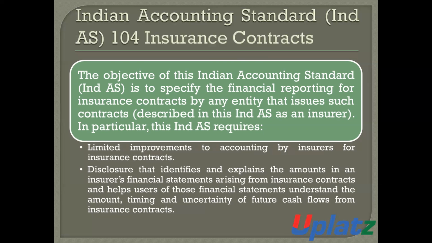This IND AS requires limited improvement of the accounting by the insurer for the insurance contract, and also requires disclosure that identifies and explains the amounts in the insurer's financial statements arising from insurance contracts, which helps the user understand the nature, amounts, timing, and uncertainty of the future cash flows from such insurance contracts.